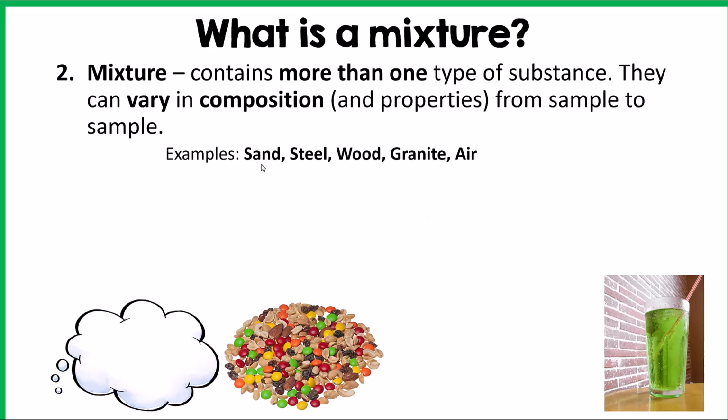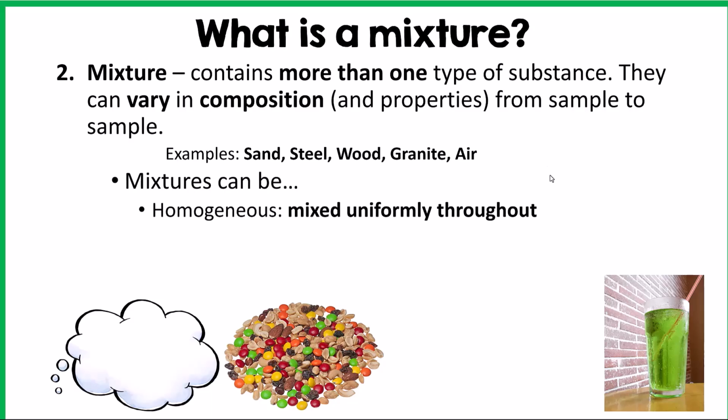Examples of this would be sand, steel, wood, granite, and air. So there's a different combination of molecules in each sample of air. Obviously, it's going to be fairly similar, but they can vary. Mixtures can be homogeneous, which means that they are uniformly mixed, or they can be heterogeneous, which means they are not uniformly mixed.